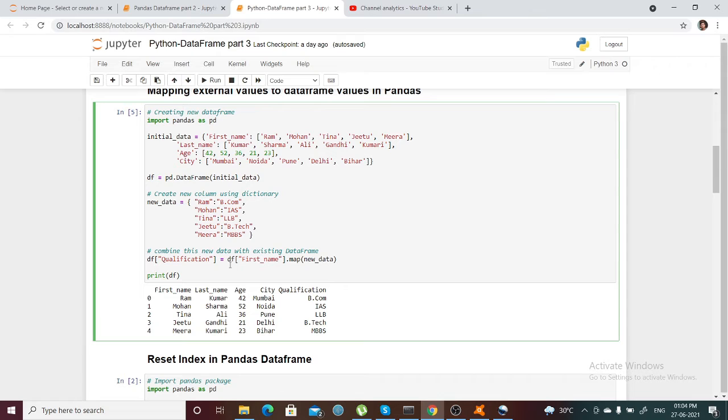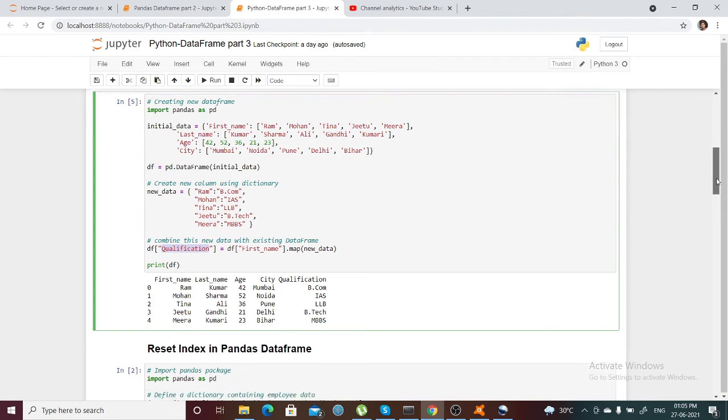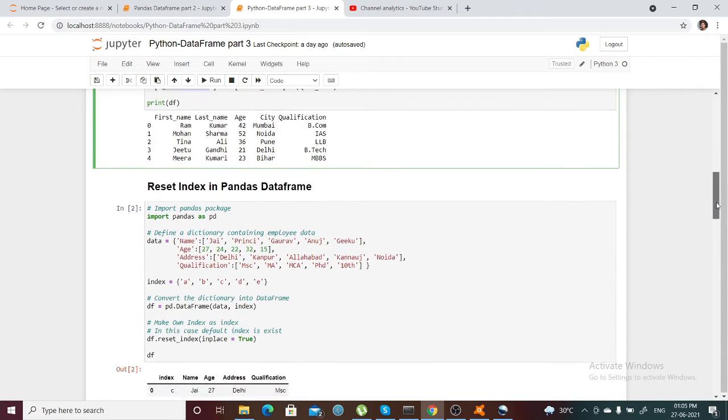So yes, I have to take this particular mapping because this is the column name. As I have told you, this is how you can do subsetting, taking the column name in a particular data frame. So this is the data frame, and in brackets I have to pass the column name, and with respect to this particular column name, I have to map this particular value. Whatever new values come, with respect to all the first name values, I want to assign them in the new column, that is qualification, in this data frame. In this way we can create a new column by mapping to existing values in the data frame.